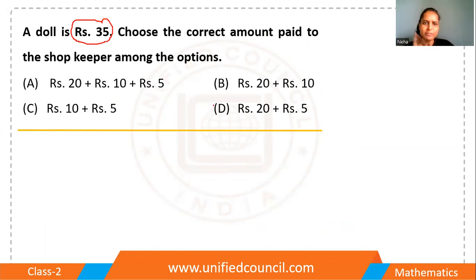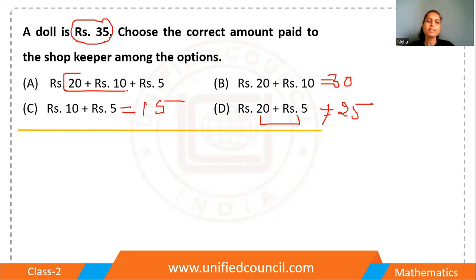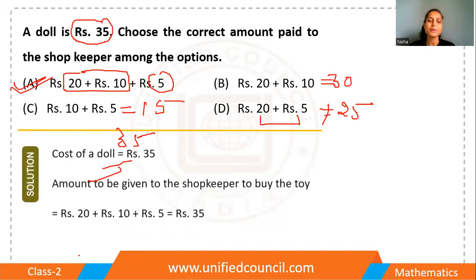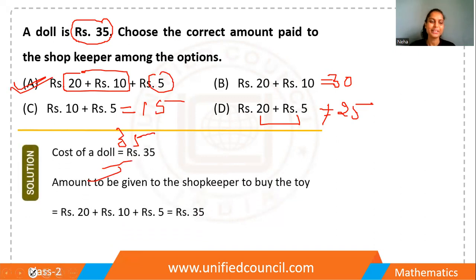Okay. So, let me check the options. 20 plus 5, 25. Not 35. 20 plus 10, 30. Not 35. 10 plus 5, 15. Not 35 again. 20 plus 10, 30. 30 plus 5, this is 35. So I can say option A is the right answer.